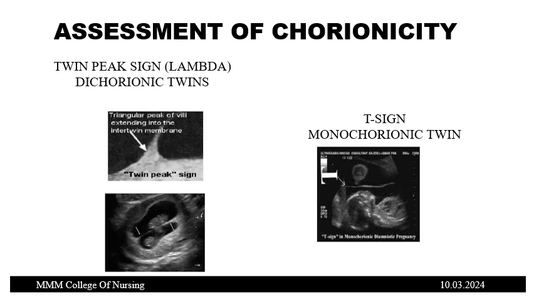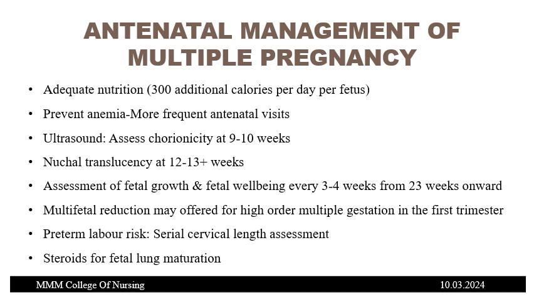If there is dichorionic twins, if there are two chorions, this twin peak sign can be identified in the ultrasound. If there is monochorionic, it means only the amnion is separate for each fetus, but the outer layer chorion is only one layer that is common to both twins. It means it shows the T sign. As you see in the picture, the T sign is seen in the monochorionic twins. So this is about the diagnosis of multiple pregnancy: history, physical examination, the biochemical test, and the radiologic examination.